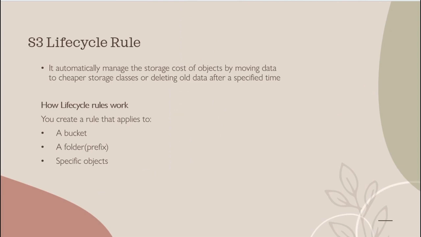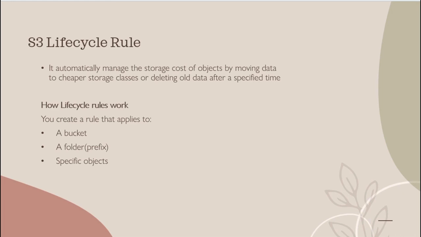S3 lifecycle rule. Lifecycle rule means we are able to create a set of rules that will automate the actions on the specified bucket or the folder or the object stored in the bucket. So by using the lifecycle rule, we will be able to move the objects from one storage class to another storage class automatically. So basically it will help to reduce the cost and the storage space by moving the object to the cheaper storage classes, or it will delete the older data after certain days. So that is the purpose of lifecycle rule.